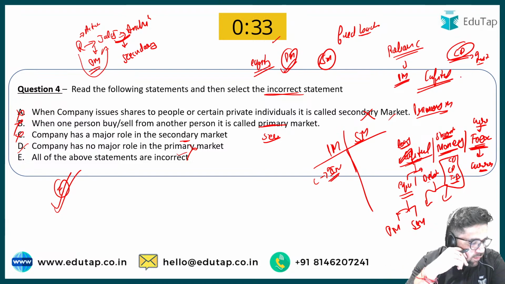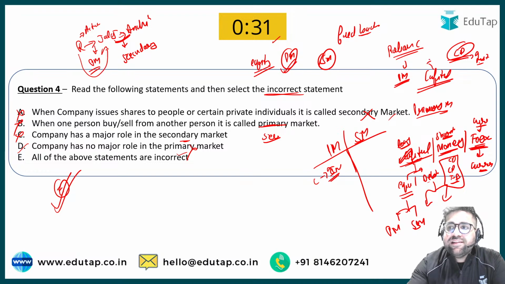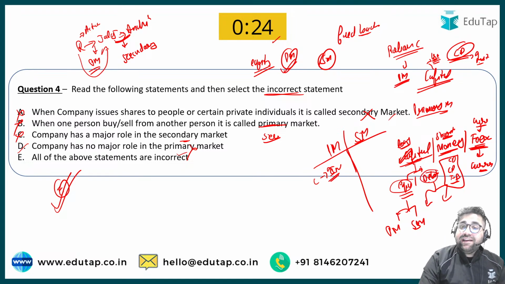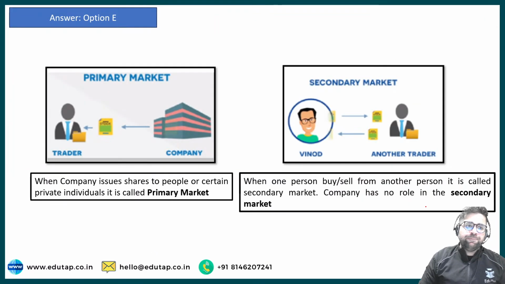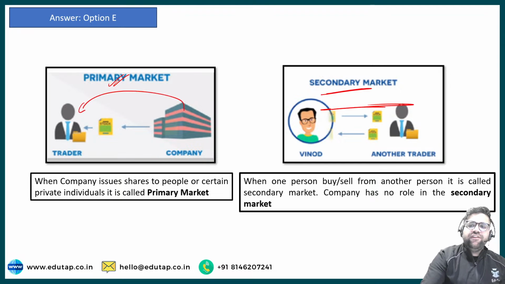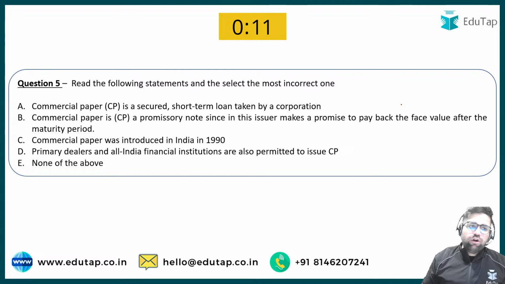Okay. Yes, capital market is also known as securities market. Why securities market? Because under capital market, equity securities and debt securities are bought and sold. Equity securities यानी क्या हुआ? Majorly तो आपका share ही हो गया, bonus issue हो गया, that kind of stuff. Debt market loans हो गया, bonds हो गए, debentures हो गए, those kinds of stuff. Okay. So enough of discussion on question number 4. Primary market, company directly. Secondary market means what? Between different traders. Okay. Now coming to question number 5.